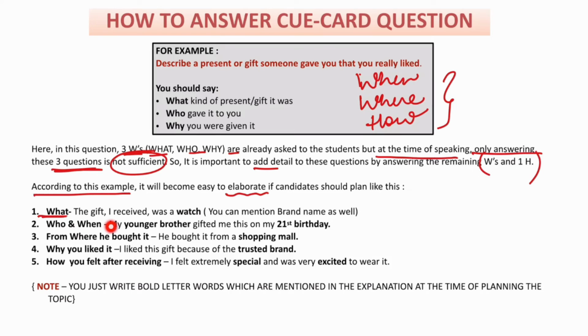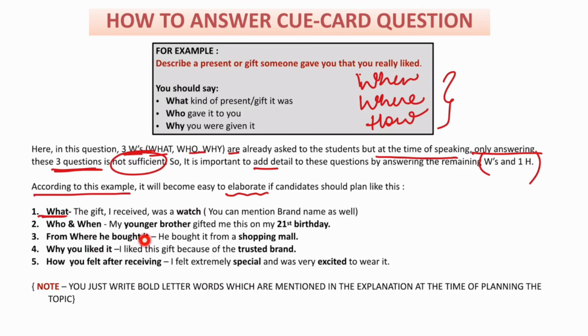Then who and when. I have written that my younger brother gifted me this on my 21st birthday. I've highlighted these words, younger brother, 21st birthday. You just have to write these main words in your planning part. If you write full sentences, it will not be easy for you to complete them in 1 minute and then speak about those sentences. So it's better to focus on words.